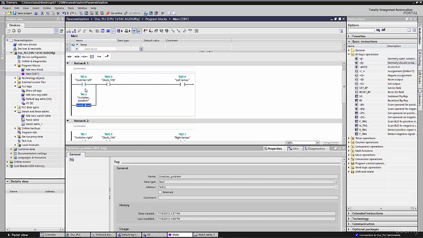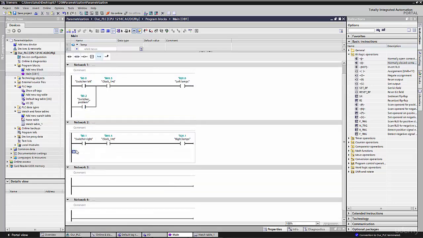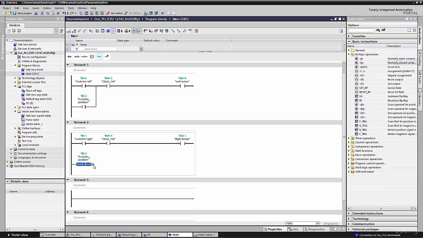It does not matter what we do exactly with our switcher left. It can be switched on or off. And here exactly the same thing. We can paste it by copy, and what we obtain is exactly what we want.